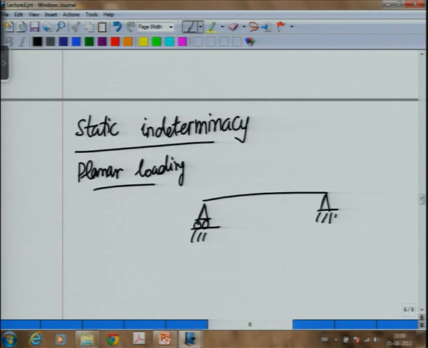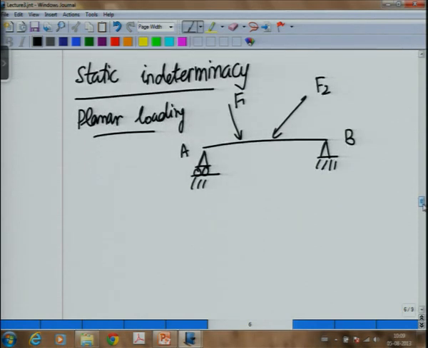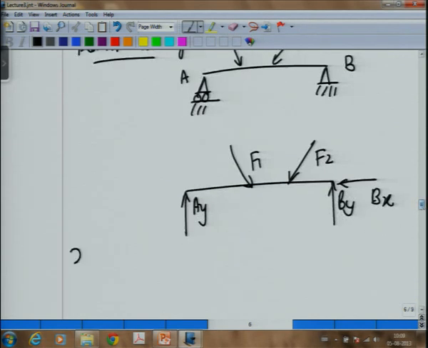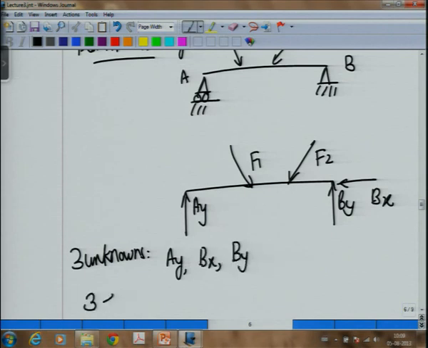And this is the case which we have already seen just now. If we have forces F1 and F2. Now, here when I draw the free body diagram, I will get Ay, By, Bx; these are unknowns. F2, F1 they are known. So, now when I count my equations, I have three unknowns Ay, Bx, By, and how many equations do I have?